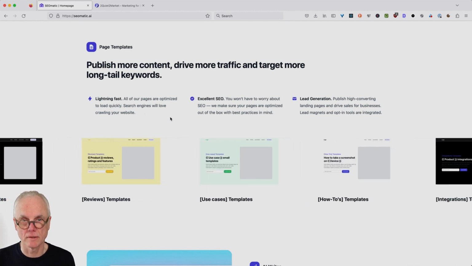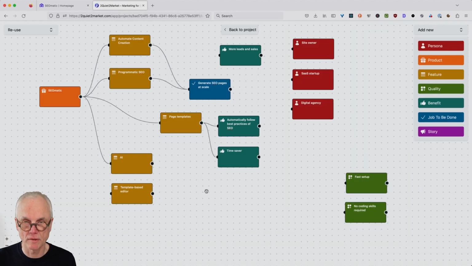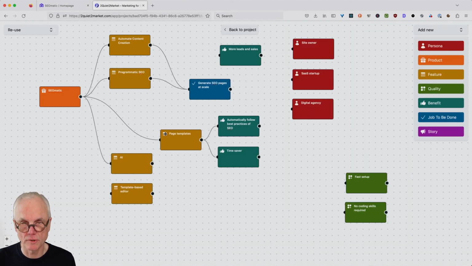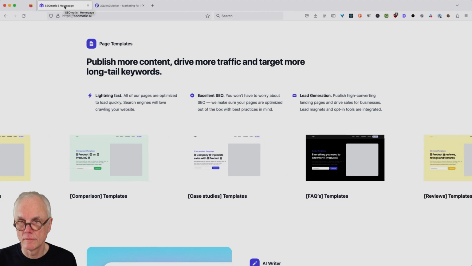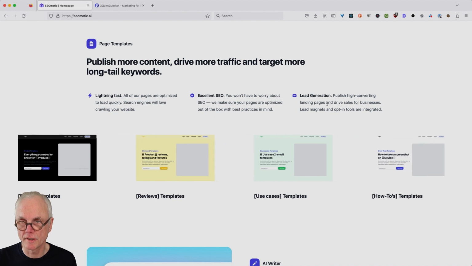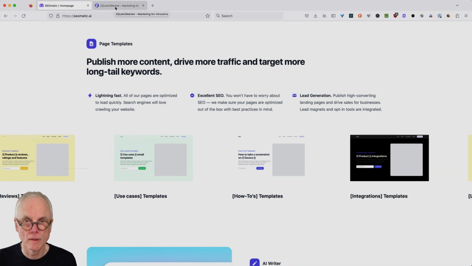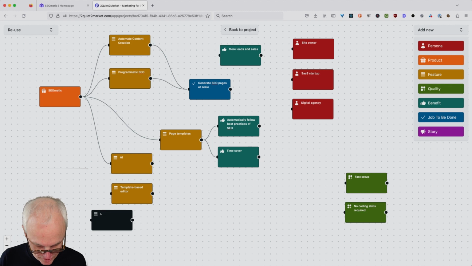Lightning fast, optimized load times, search engine, yeah, good ranking because of optimized load times. Yeah, lead generation by high converting landing pages. Yeah, tons of features obviously. So I could add one feature after another here. Lead generation by landing pages.